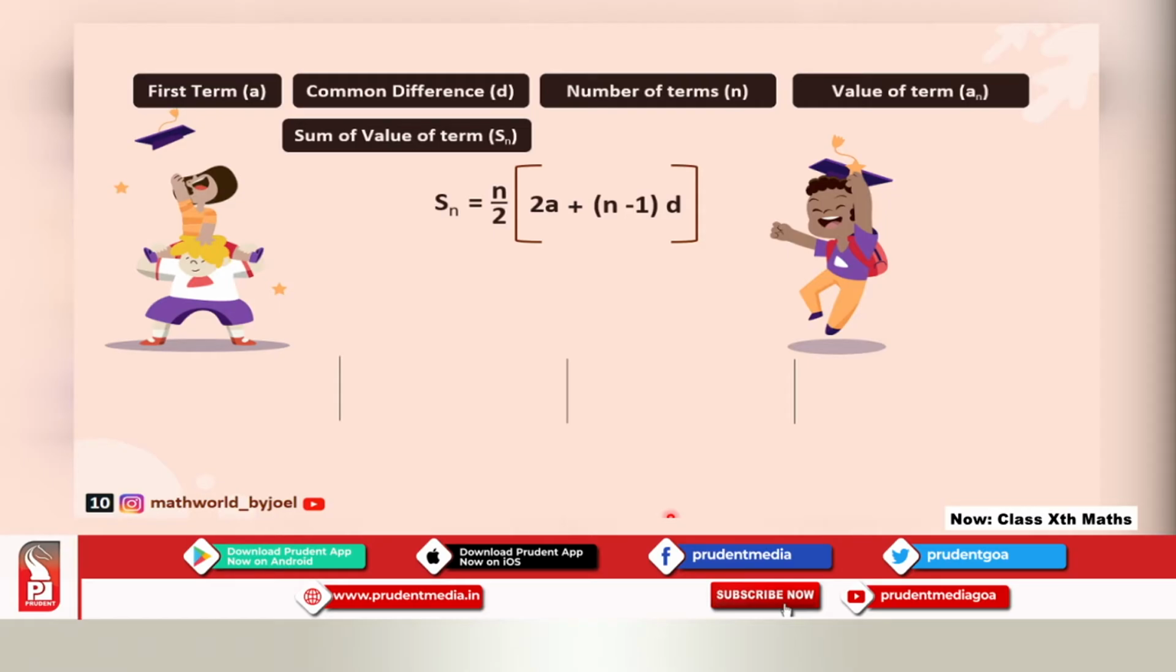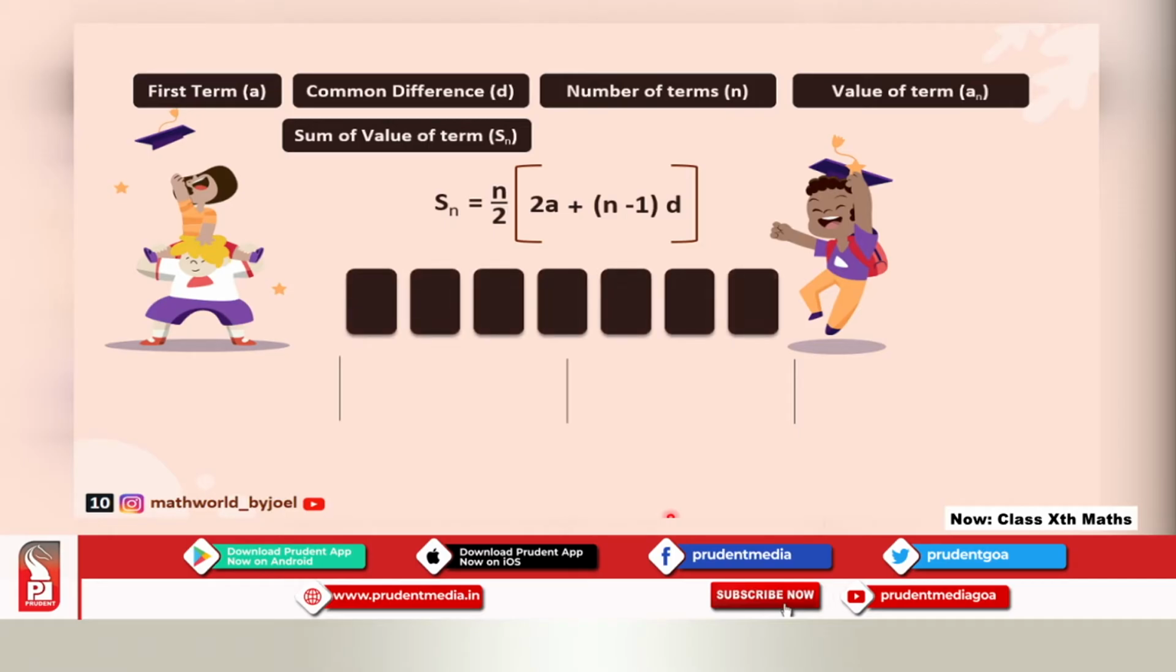Now here I have a set of cards and there are some numbers. So it's a sequence, right? 4, 7, 10, and the rest of the cards are not turned. Now we will try to find the other four values. Which card do I want to turn? I want to turn the 4th card. So what will I find? a4.